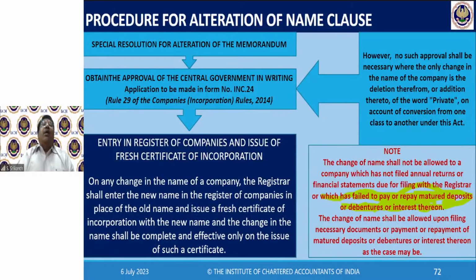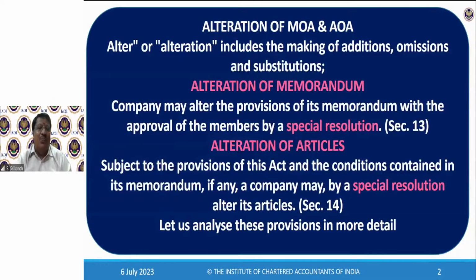Now, if you want to increase the authorized capital of the company, you have to amend the memorandum by altering it. For example, if you want to make it 50 lakh shares from 20 lakh, then you have to pass a special resolution for amending the memorandum. If you want to amend any provision in the memorandum, you need to pass a special resolution, whatever the change in the capital.